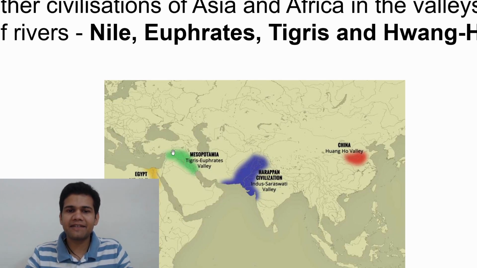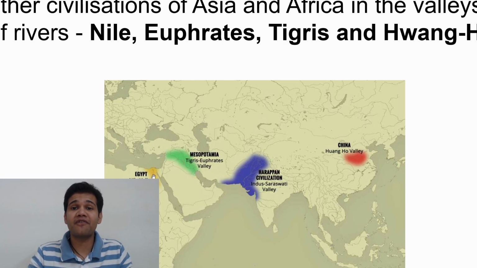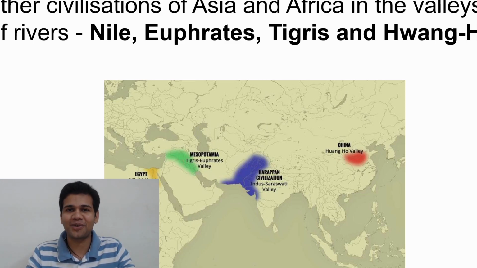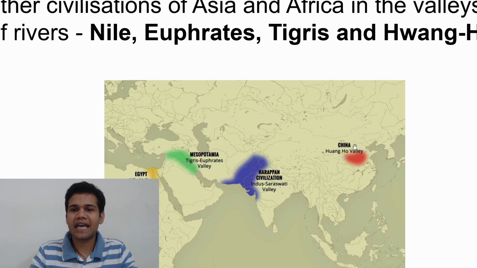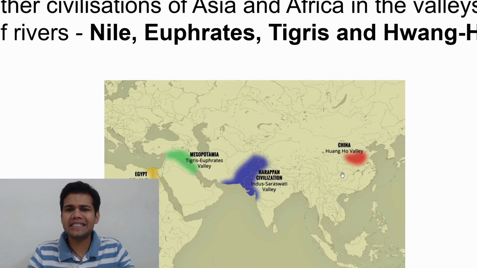And then there is this another civilization which is called Tigris Euphrates Valley Mesopotamian civilization, Sumer जिसको बोला जाता है, SUMER, Sumer. Then in Egypt we have the civilization of the pharaohs. Pharaohs आपने देखे होंगे, mummies देखी होंगी Discovery Channel में, like ancient mummies. The way they have been preserved is outstanding, amazing, and the structures they made, the people of Mesopotamia, that is also just amazing. And then in China we have Huanghe Valley over here. So these are some of the ancient civilizations which were contemporaneous to the Harappan civilization. Contemporaneous मतलब उस टाइम पे ये भी civilization exist किया करती थी.